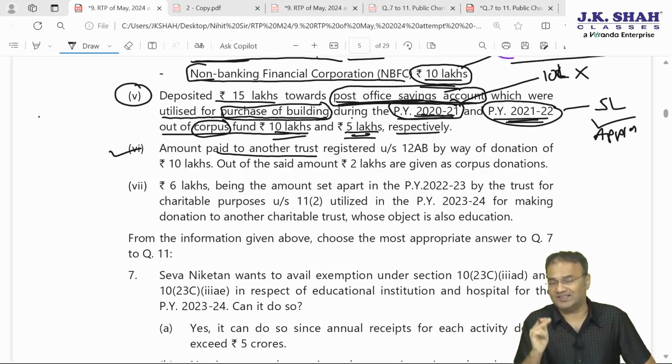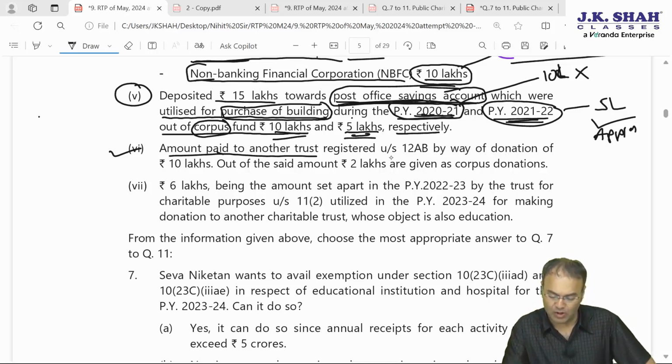That is a condition. And secondly, amendments carried out from AY 24-25, a major amendment: amount donated by way of corpus will not be regarded as application of income. But if donated to another trust, not as a corpus, as a regular donation, then it will be considered as application of income only to the tune of 85% of such donated amount. Amount paid to another trust registered under 12AB by way of donation is 10 lakhs.